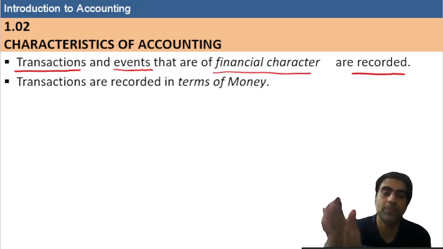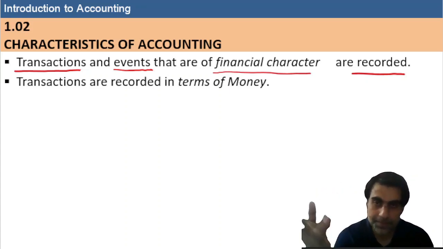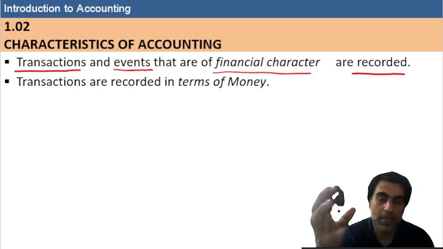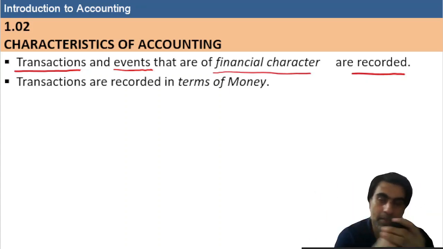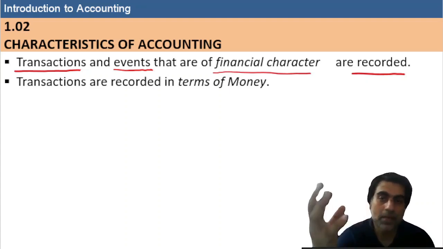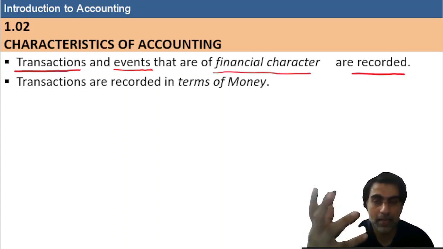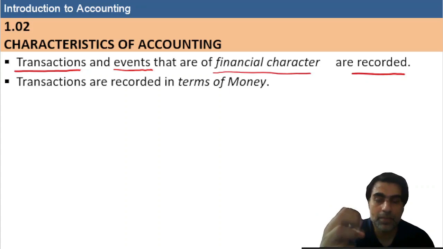So a transaction happens between two parties or more than two parties, and the parties are involved in the transaction. Examples are purchase of machinery, payment of salary, sale of goods. All these are transactions. So to run the business, all the give and take, buy and sell, comes under transactions.